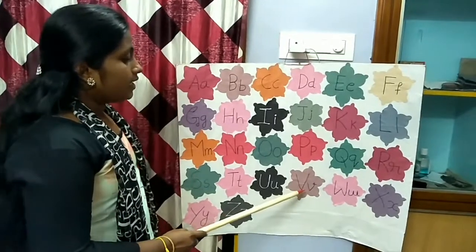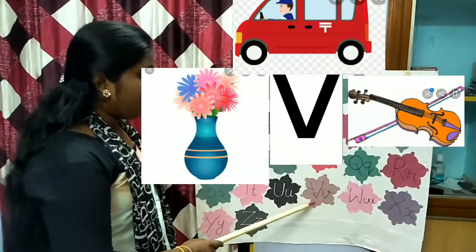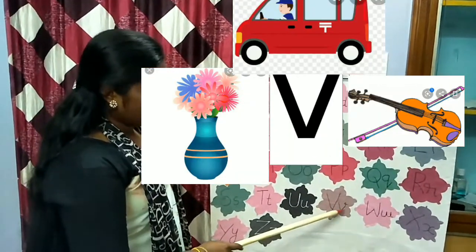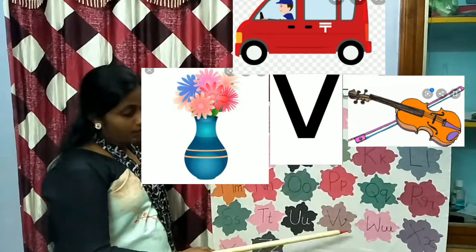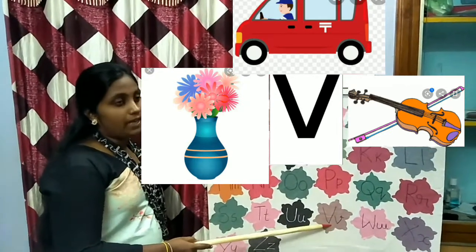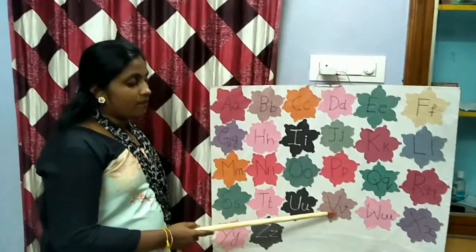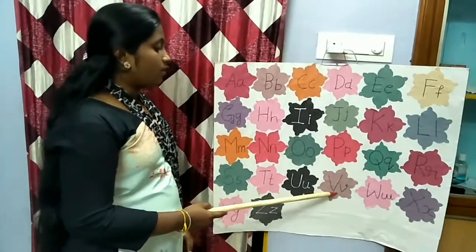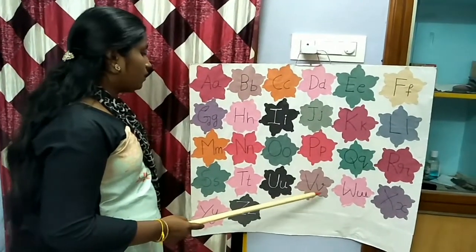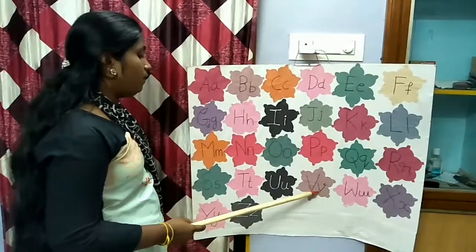Next letter is V. V for van, V for violin, V for vase. The phonic sound for V is v.